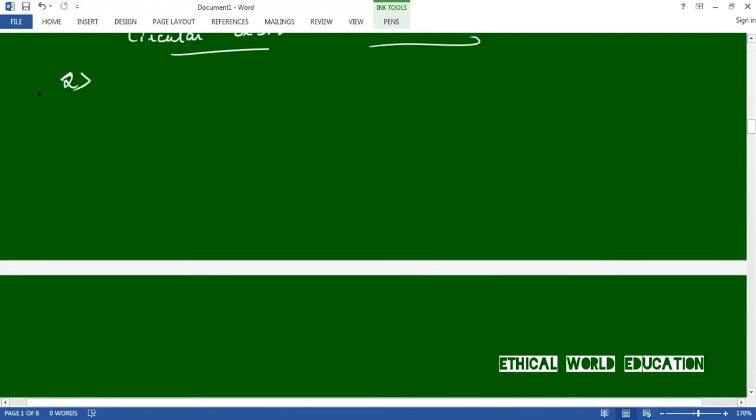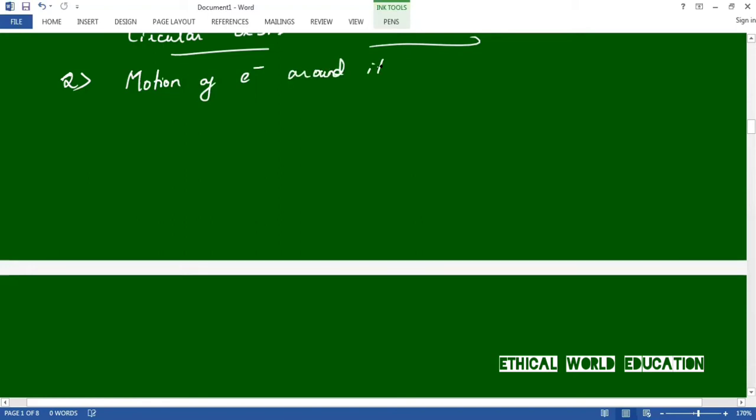The second example is the motion of an electron around its nucleus.